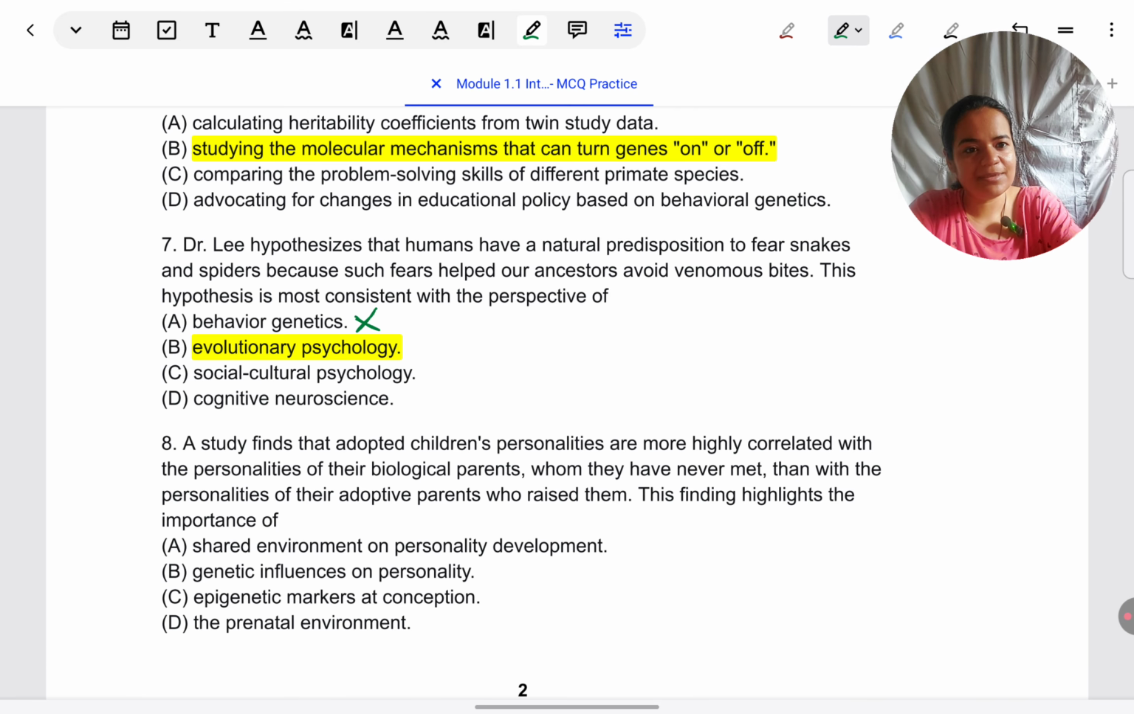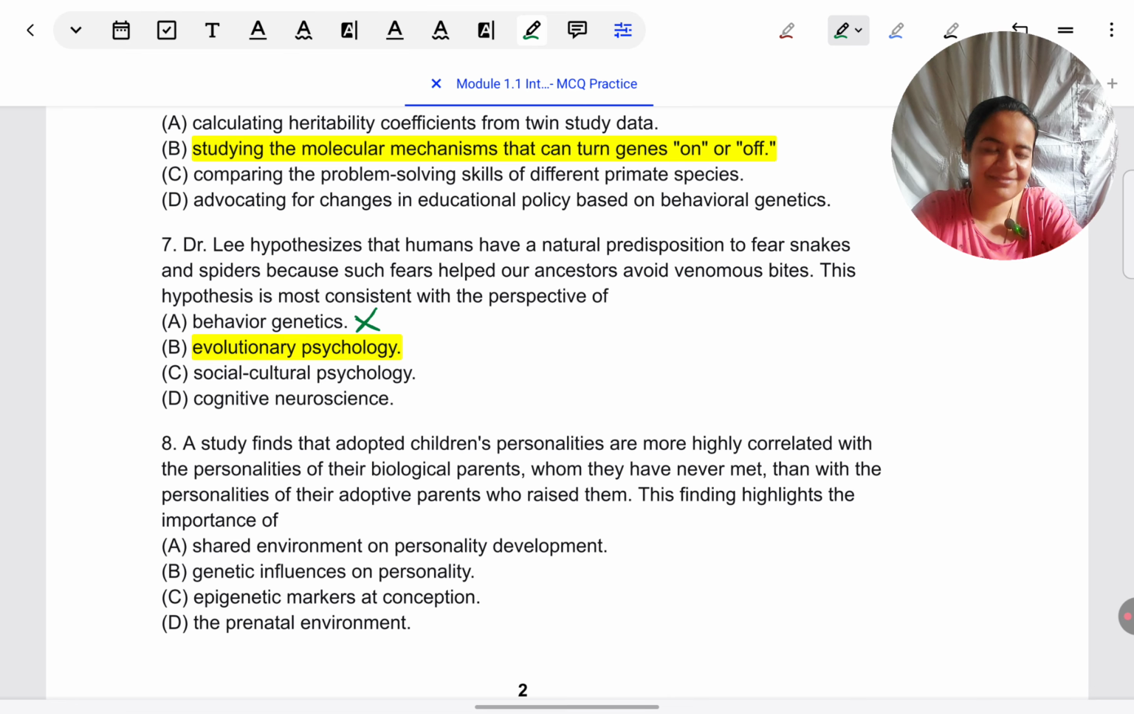Let's come to question 8. A study finds that adopted children's personalities are more highly correlated with the personalities of their biological parents, whom they have never met, than with the personalities of their adoptive parents who raised them. This finding highlights the importance of...